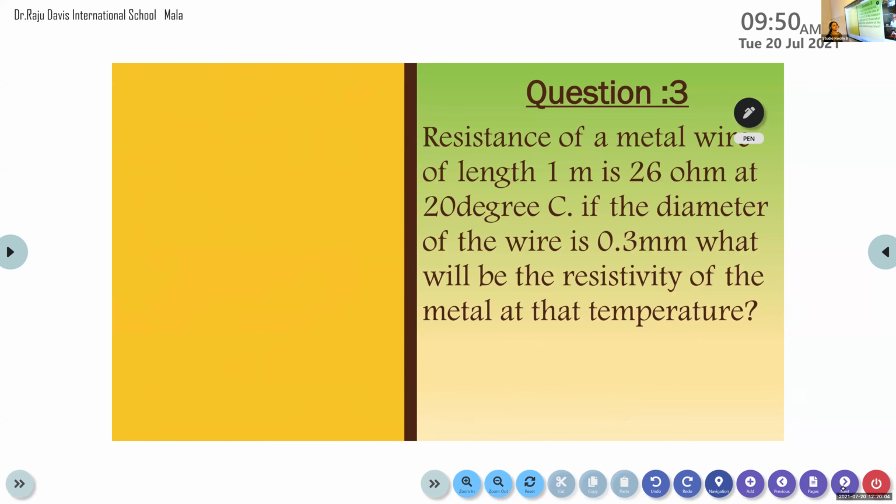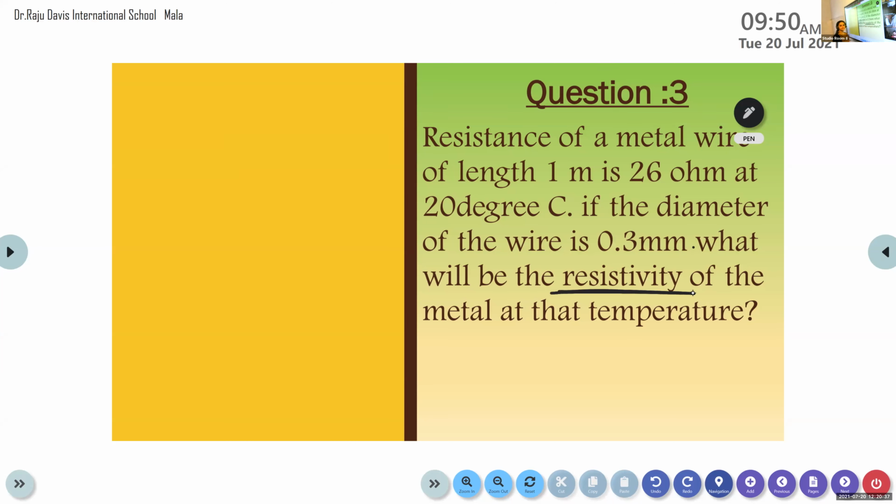The resistance of a metal wire of length 1 meter is 26 ohm at 20 degrees Celsius. If the diameter of the wire is 0.3 millimeter, what will be the resistivity of the metal at that temperature? Here what we want to calculate? Yes, here we want to calculate the resistivity.